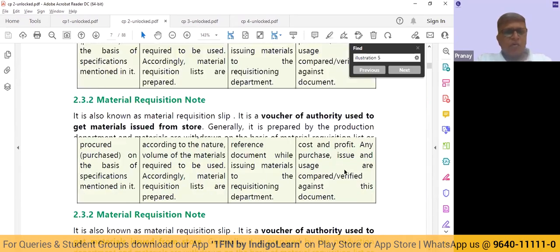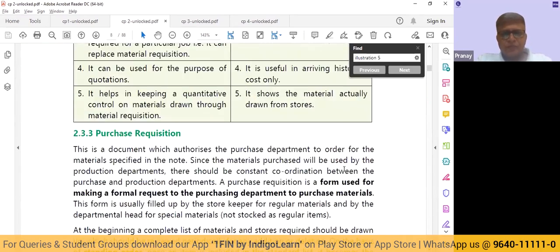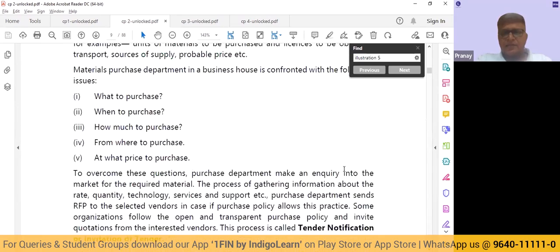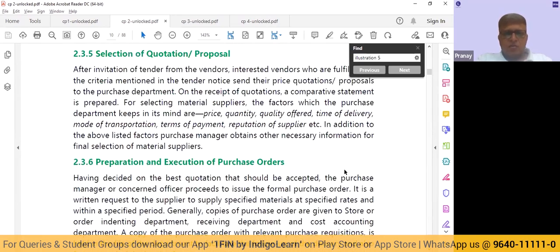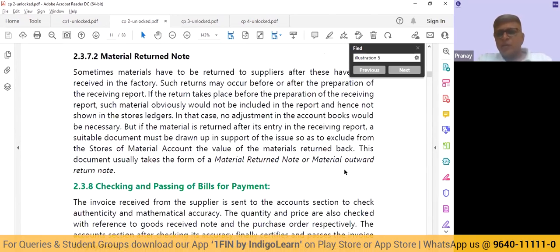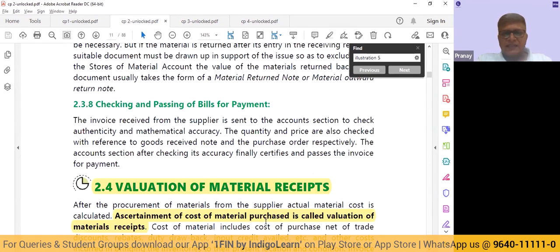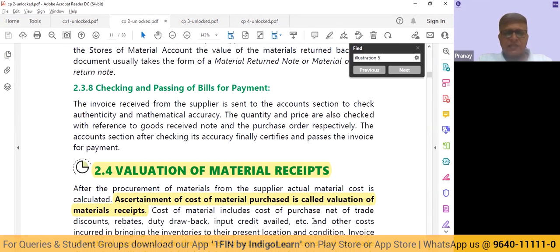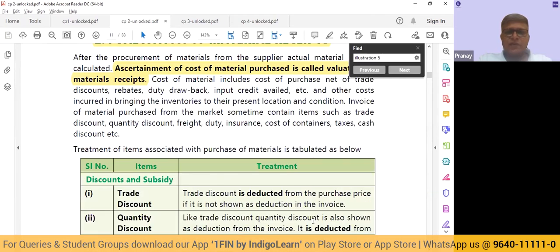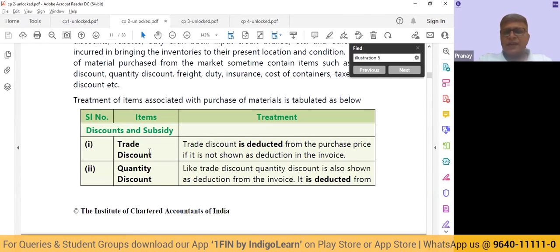So when we talk about valuation of material receipts, this particular table is going to be important for us. Ascertainment of cost of material purchased is called valuation of material receipts. So trade discount, don't include it in the cost of our purchase; we deduct it from the cost of our purchase.